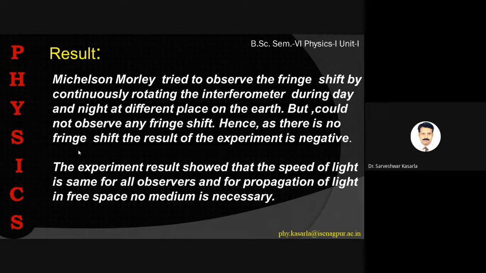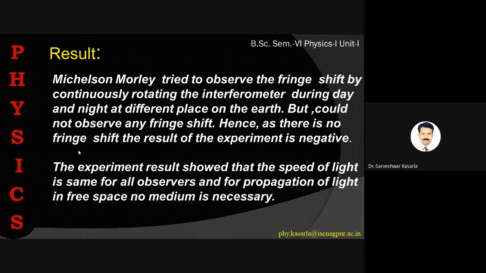The experimental result showed that the speed of light is the same for all observers, and for the propagation of light in free space, no medium is necessary. That means the concept of ether is discarded by the result of this experiment, and we can say that the speed of light is the same in all conditions.